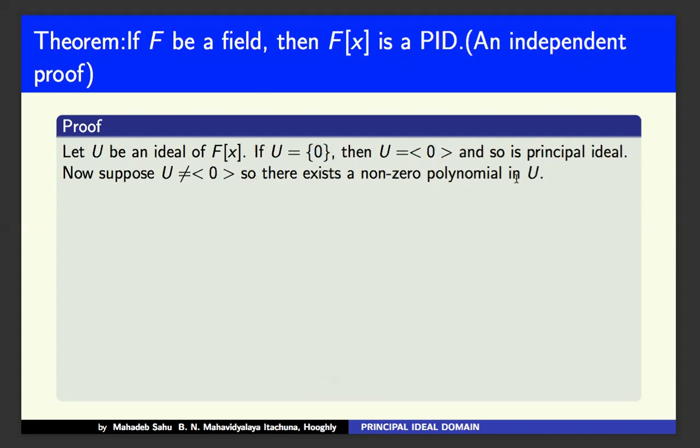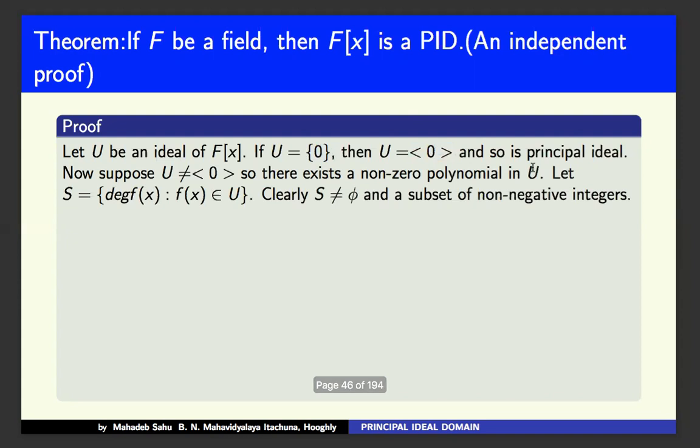So there exists a non-zero polynomial in U. Let S equal the set of degrees of f(x), where f(x) belongs to U. Considering the degree of f(x) gives a nice comparison.